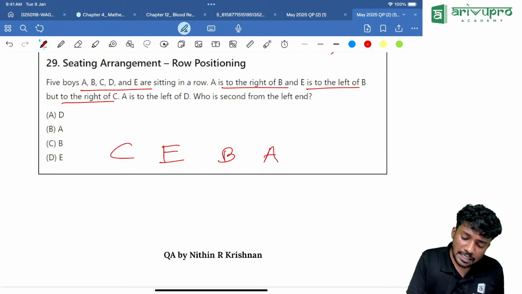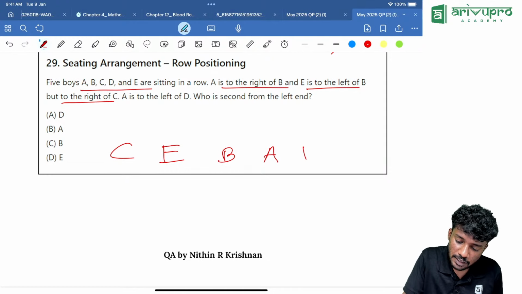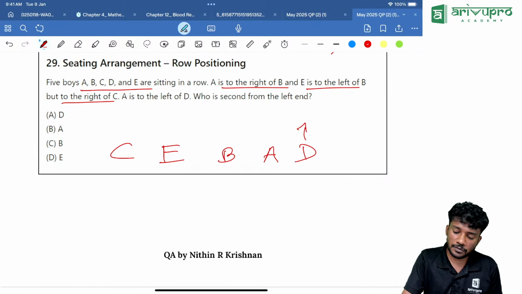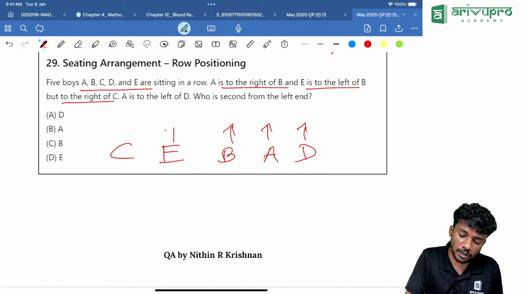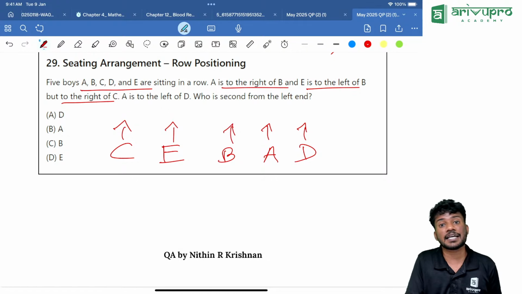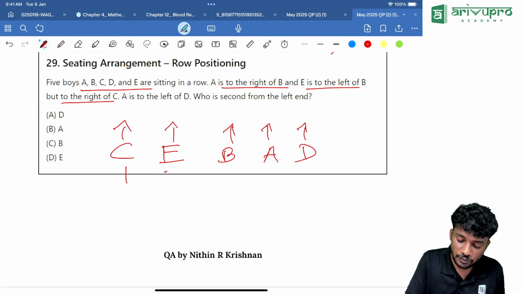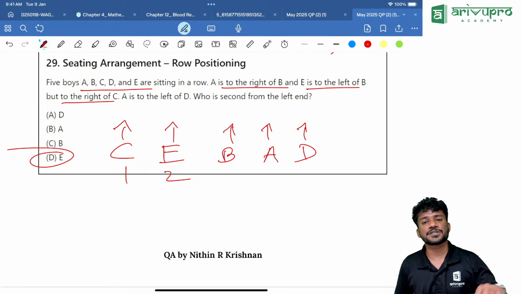Then A is to the left of D. That means this is correct. Everything is given. The question is: who is sitting second from the left? Second from the left. This is first, this is second. Answer is option D.